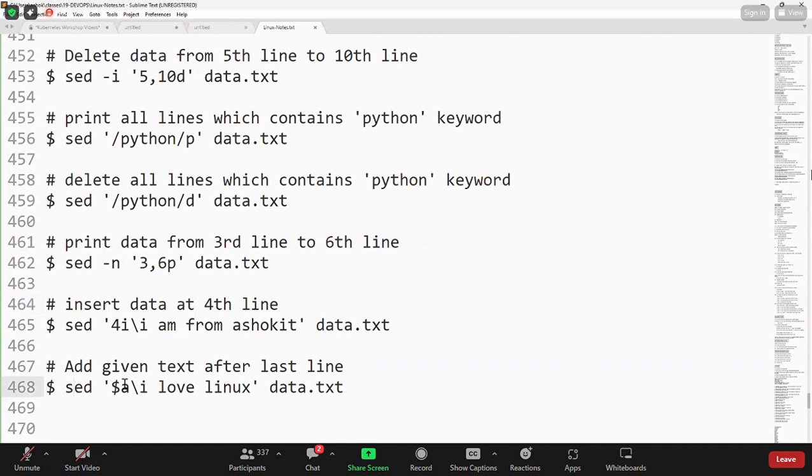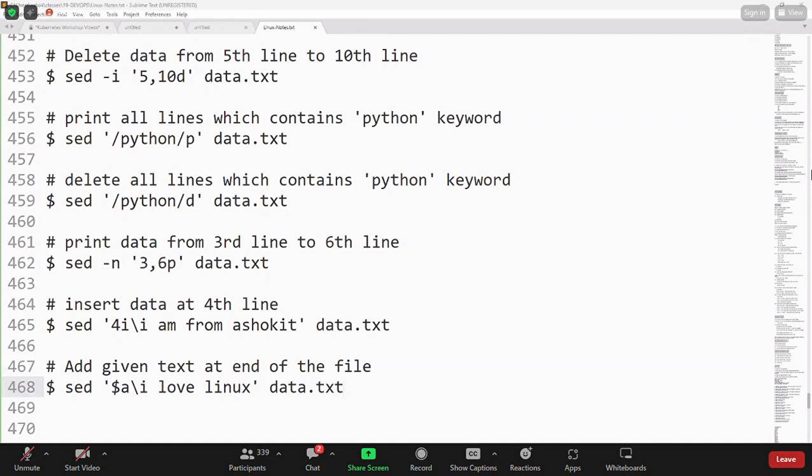Add the data at last. Add the given text after the last line. Add the given text at the end of the file. By using this sed command we are doing it.